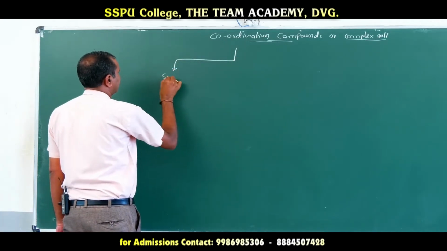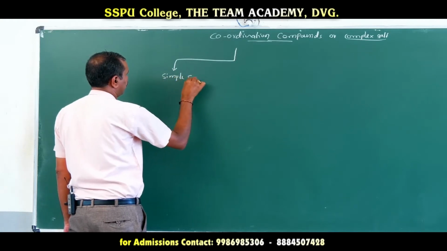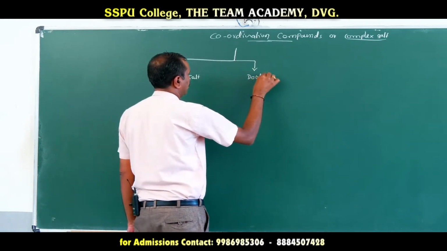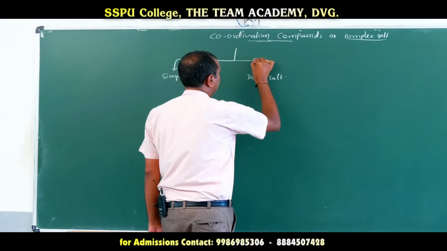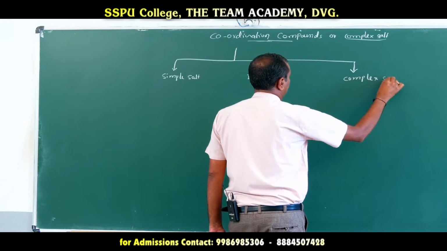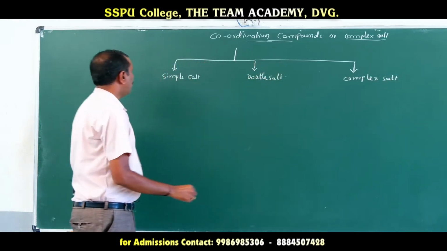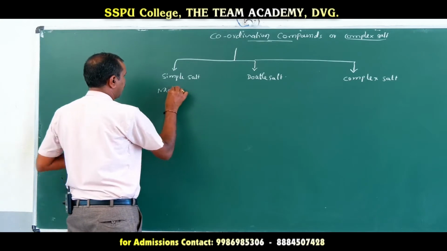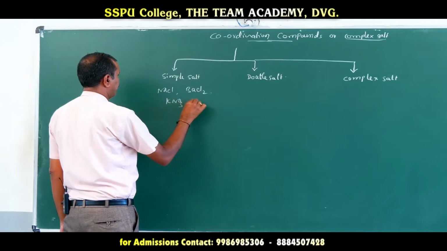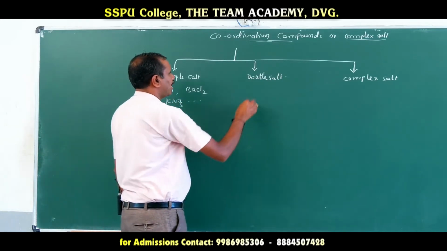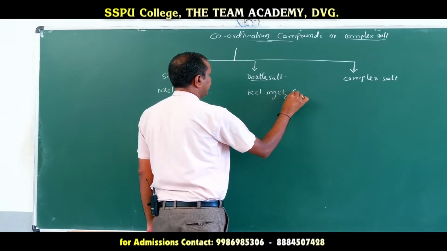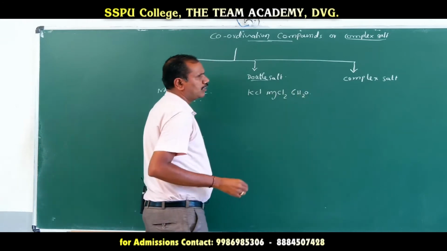One is simple salts, double salts, and one more is complex salts. The examples for simple salts are sodium chloride, barium chloride, potassium nitrate, etc. The example for double salt is KCl.MgCl2.6H2O, that is called carnallite.